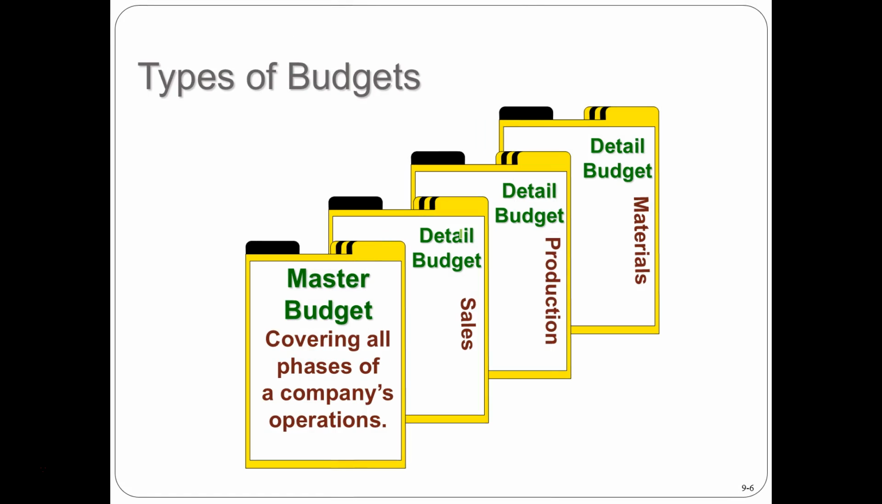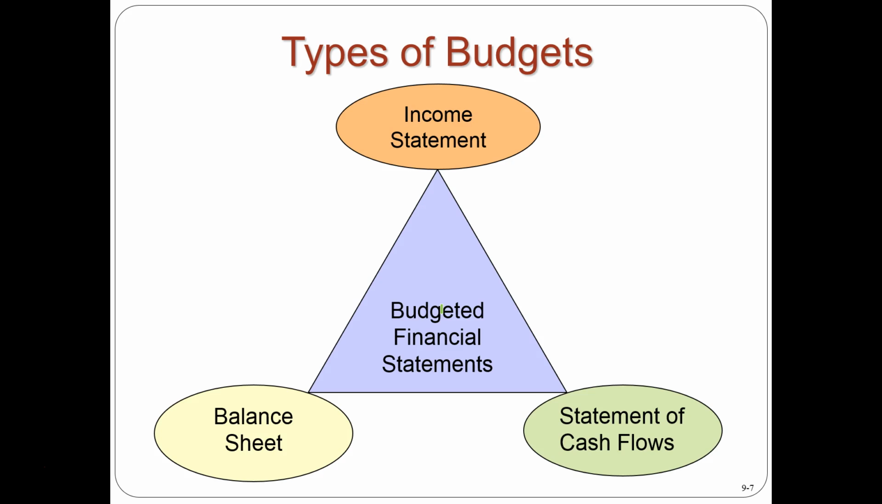Okay, so when we look at the budget, we're going to have the master budget that's going to be covering all phases of a company. In order to come up with the master budget, we're going to have more detailed budgets. Those detailed budgets will include a sales budget, a detailed production budget of the stuff we're going to make, and a detailed materials budget, the stuff that we're going to purchase. Okay, so we have the types of budgets.